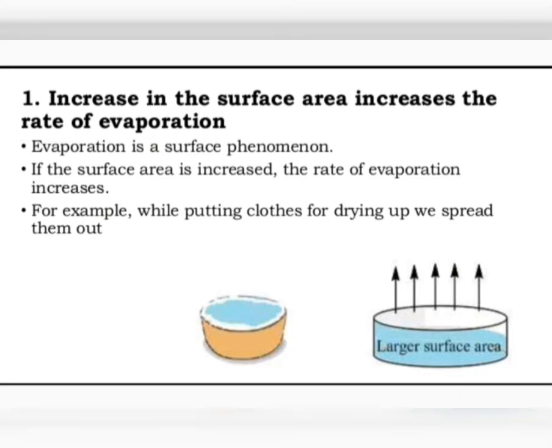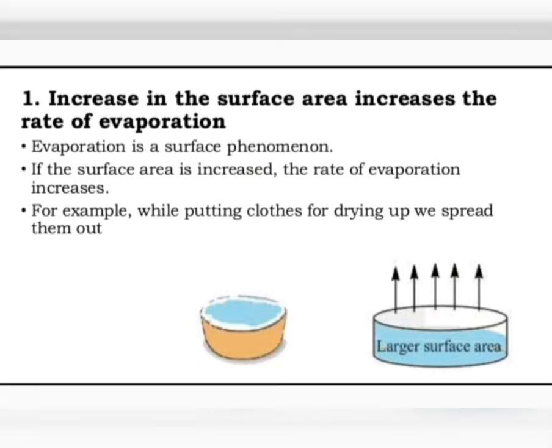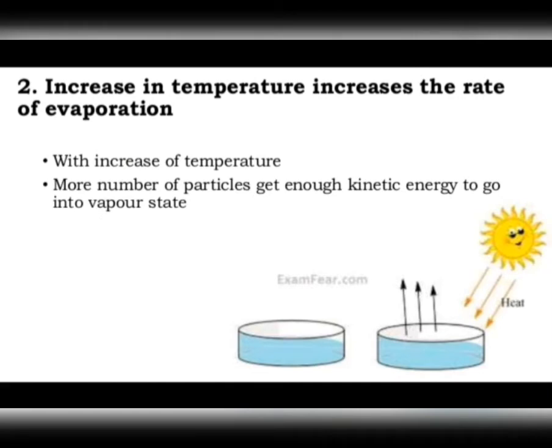In our everyday life, you have often seen that we spread out the washed bedclothes while drying. Why? Just to increase their surface area for rapid evaporation of water present in the cloths, which leads to quicker drying of wet cloths. In fact, after rain, wet roads dry quickly because the rainwater is spread over a large area of the road. This gives the particles of water a greater chance of escaping from the liquid. So we can say that the rate of evaporation of a liquid can be increased by increasing the surface area of the liquid. Now let's talk about temperature.